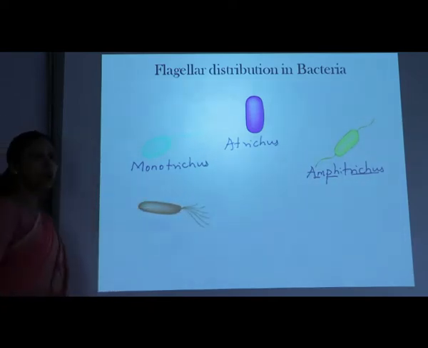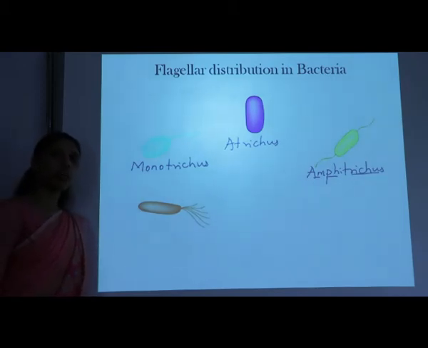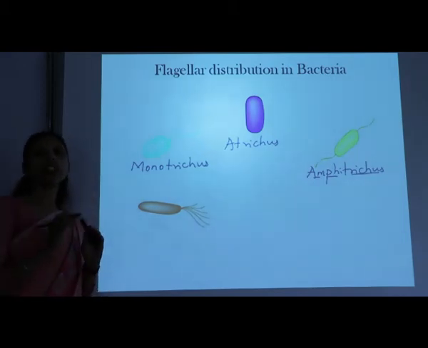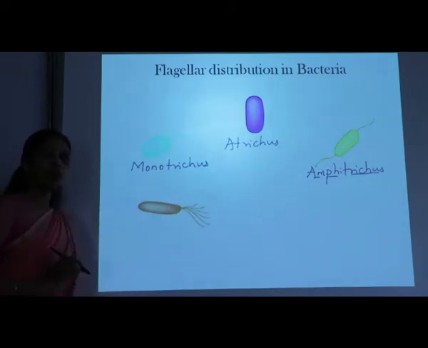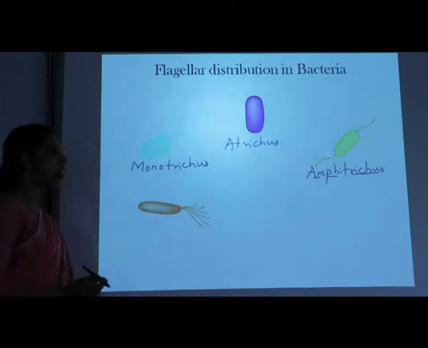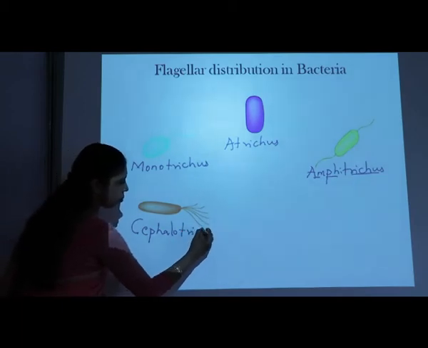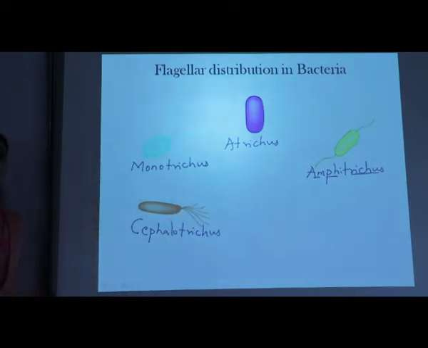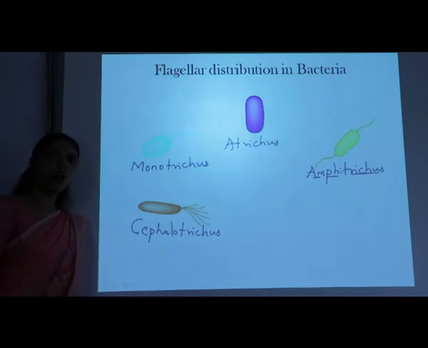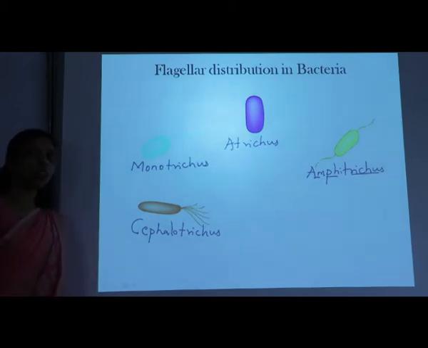Then this is the bacterial cell which has more than two flagella, which are present in a group, in a bundle, and attached to one end of the bacterial cell. All the flagella form one bunch, and that bunch is attached to any one end of the bacterial cell. That is named as cephalotrichous. It is called cephalotrichous. So a tuft or bunch of flagella attached to one end of the bacterial cell.